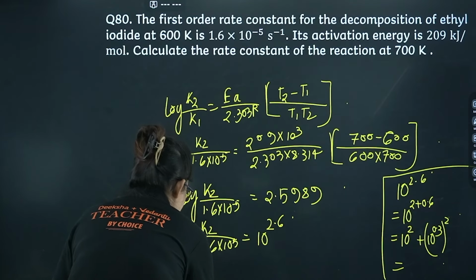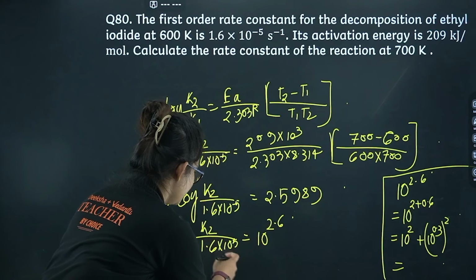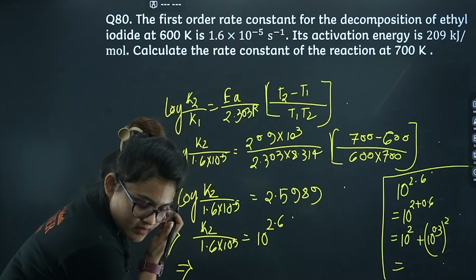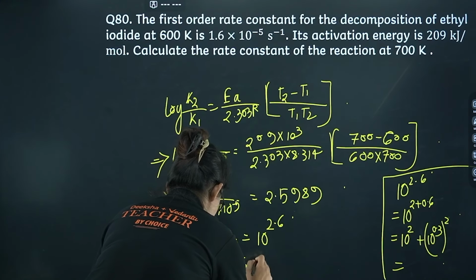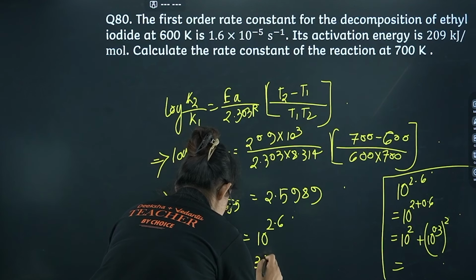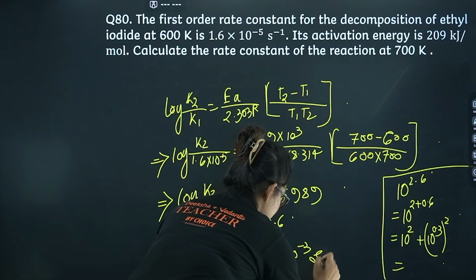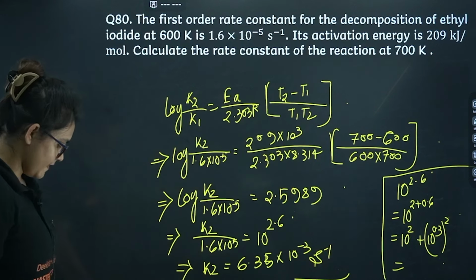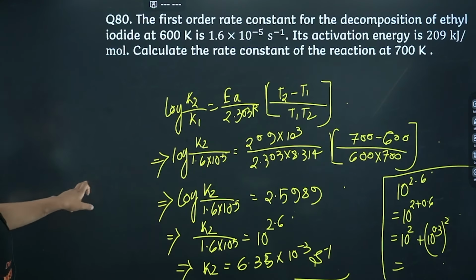Okay, so if you just calculate this thing and then multiply, K2 will come as 6.352 into 10 power minus 3 second inverse. I guess it's clear to you. There is no doubt. Let's proceed further.